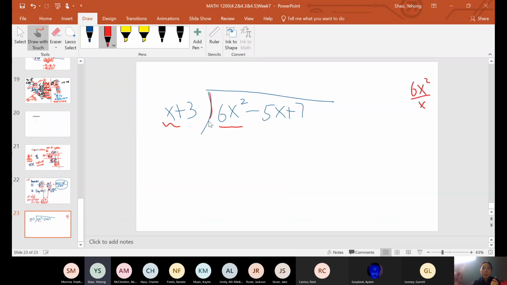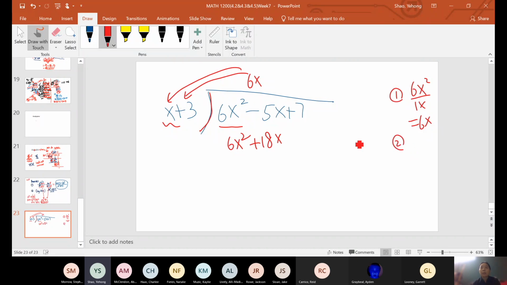So remember, this sign right here just means divide, right? So you divide 6x squared by x. So that gives us 6x. 6 divided by 1 is 6. X squared divided by x is x. So I'm going to put a 6x up there. That's the first step. Second step, you're going to have to multiply 6x with both of them. So you just do 6x times x, 6x squared. 6x times positive 3, that's positive 18x.